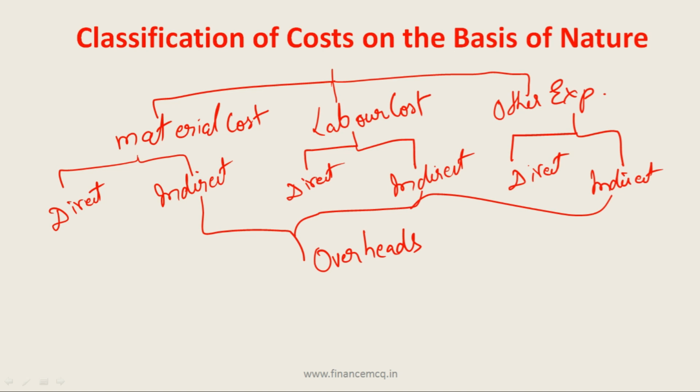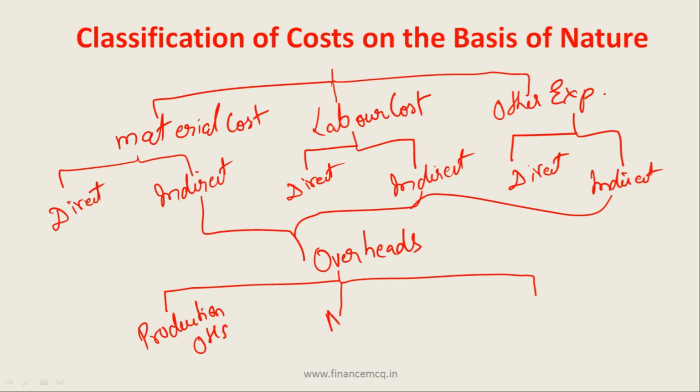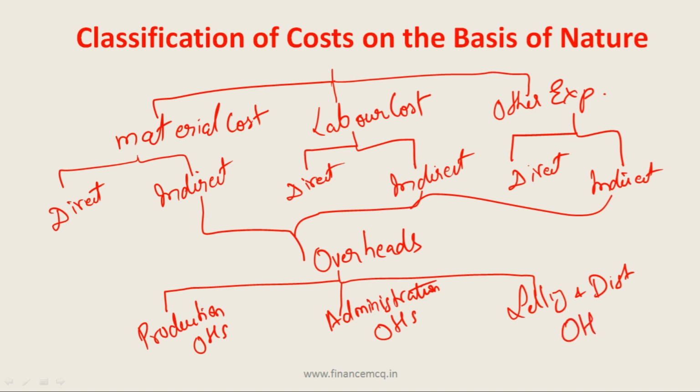And friends, these overheads can be distributed into three parts. First is production overheads. Second is administration overheads, and the last is selling and distribution overheads. And friends, remember that direct material cost, direct labor cost, and direct expenses can be clubbed and called prime cost. So let's see all these components in detail.